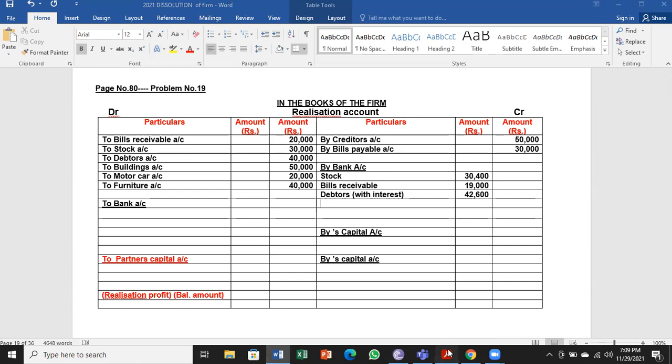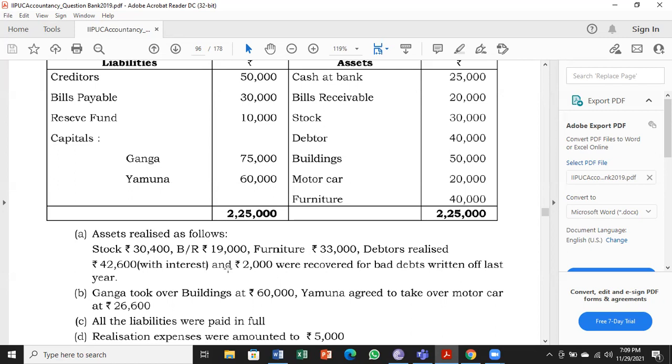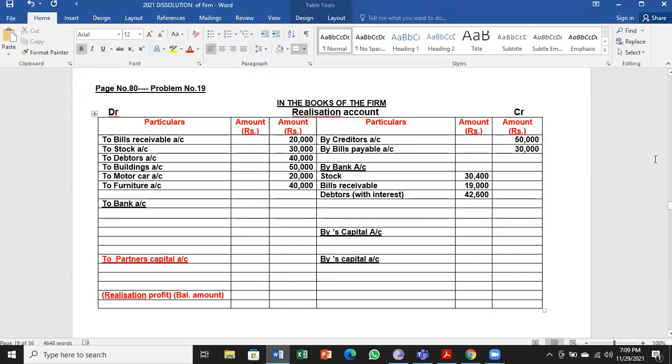42,600. Next, we have same information, second line, and rupees 2,000 were recovered for bad debts written off last year. So last year it was a bad debt, now it is received. So we call that bad debts recovered. Bad debts recovered is also amount received by the business. So it is entered under the heading by bank account only. Bank account debtor to realization account.